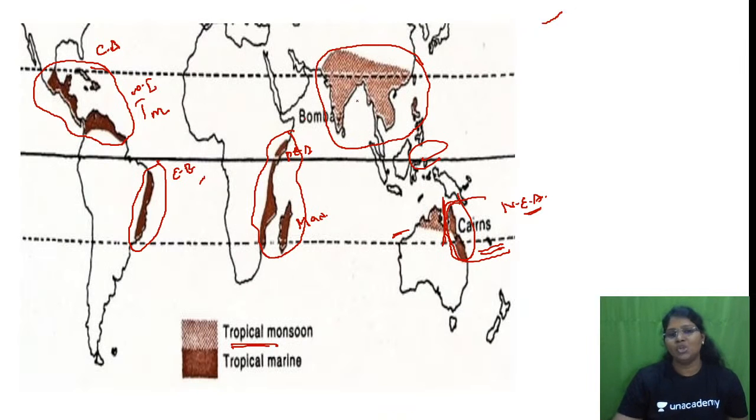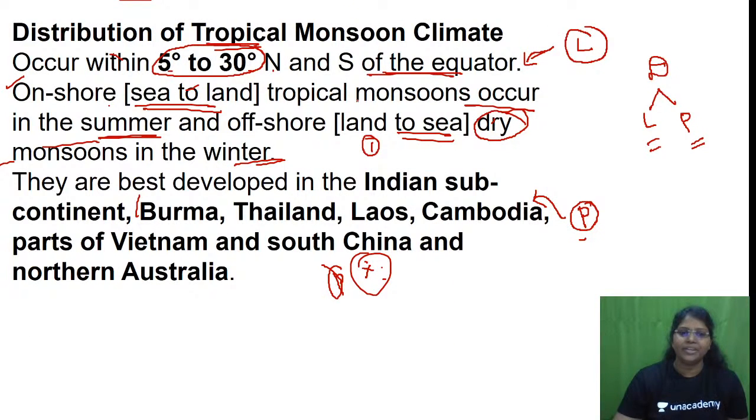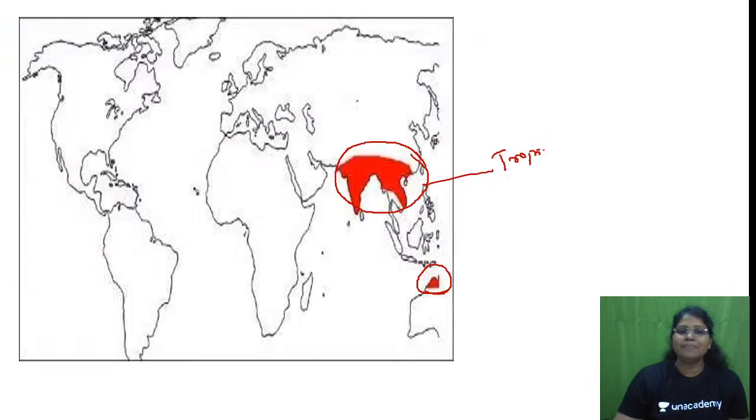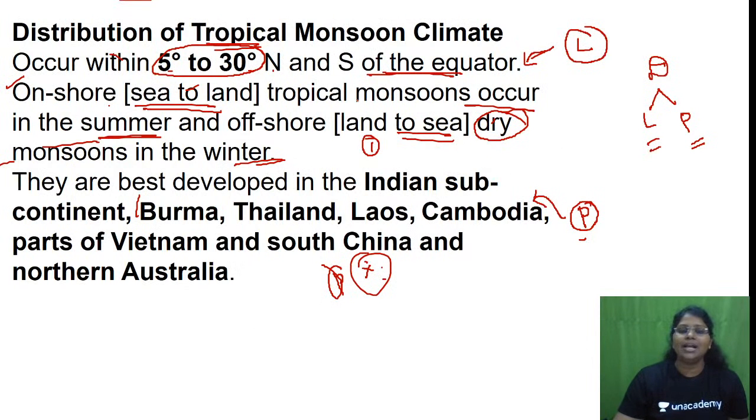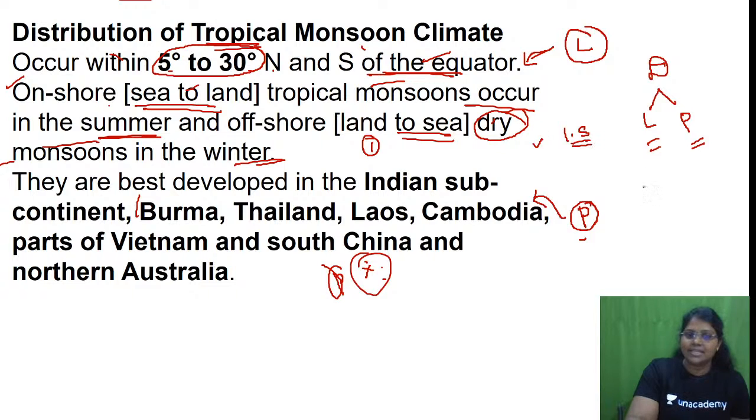Coming to tropical monsoon. We will do the code here. What is this? Indian subcontinent, Burma, Thailand. Okay, let me take the code. IS, Indian subcontinent. Next is Burma, Thailand, Laos, Cambodia.